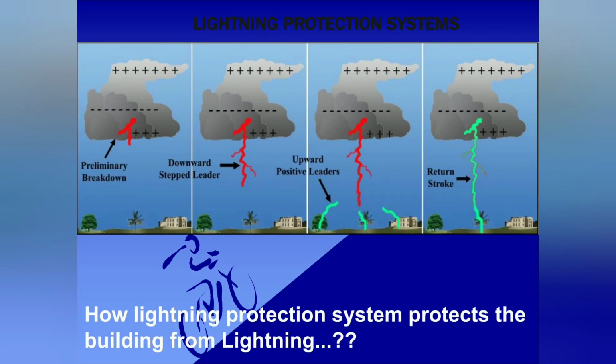What you are seeing on the screen is another demonstration of how lightning occurs. Ionization and the subsequent discharge of charges will result in lightning. It will continue until the charges are equalized. Let's see how a lightning protection system is protecting a building from lightning.